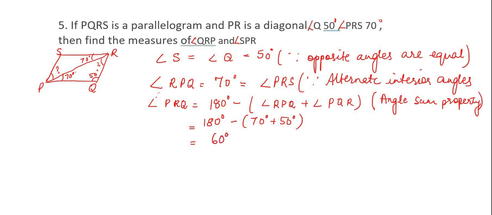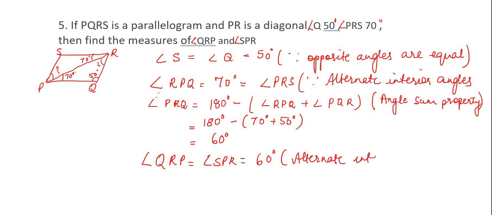So, ma'am, angle QRP will be equal to angle SPR. So this is equal to 60 degrees. Why? Alternate interior angles.